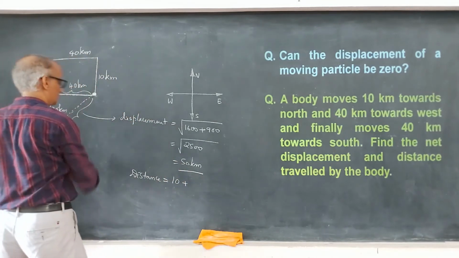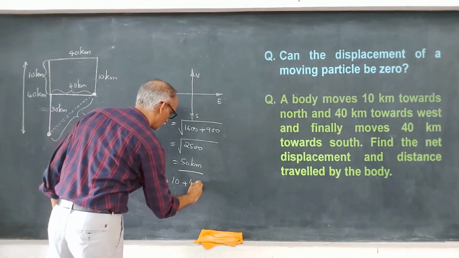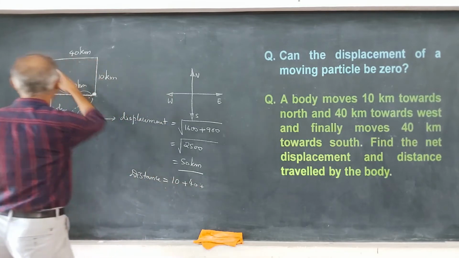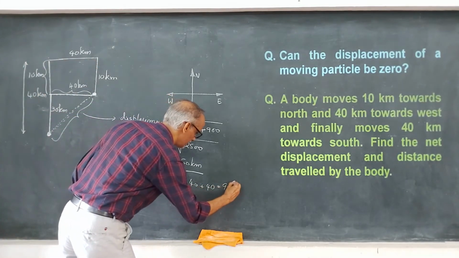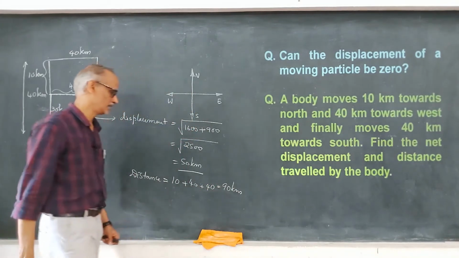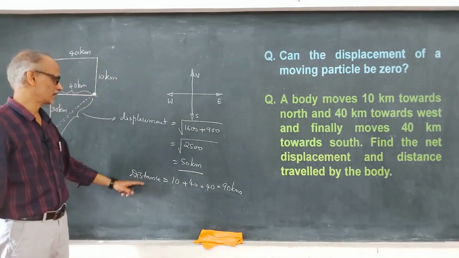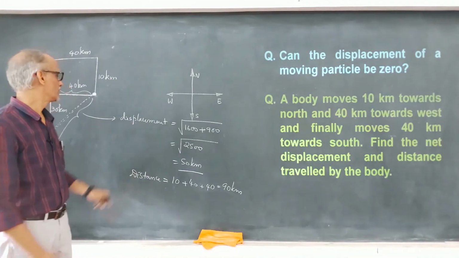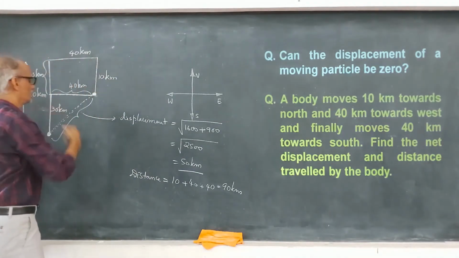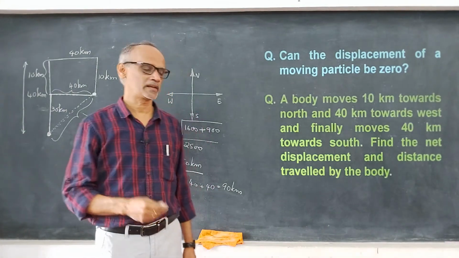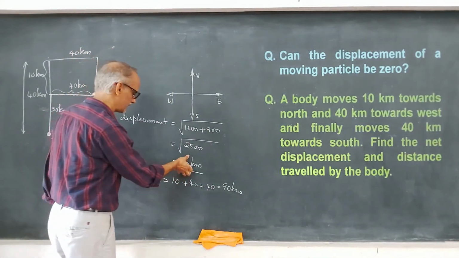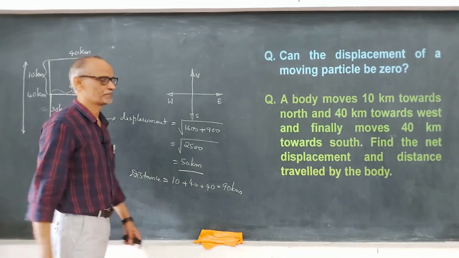10 plus 40, correct, plus a further 40. So that will be 90 kilometers. So you can see in this case the distance is always greater than the displacement. Why? Because the body moves here in a random path, not along the straight line. Only if it moves along a straight line will the displacement and the distance be equal.